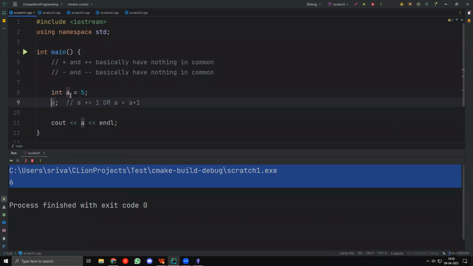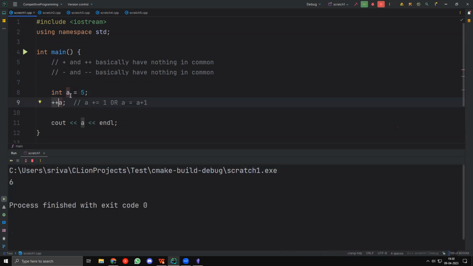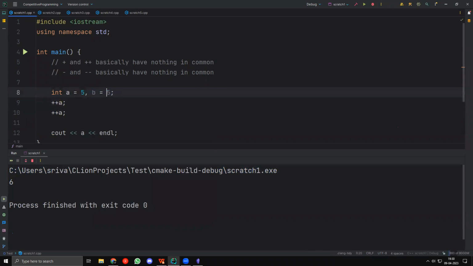Similarly, I can take ++a. This will also give me 6. So a++ is valid, ++a is also valid. But there is actually a difference between them. You are right, Arun Kumar. So if I take ++a, this is actually called, let me take another variable b equal to 5, and let me do b++. This is called pre-increment. And this is called post-increment. This is called pre-increment because I'm increasing this first. And then post-increment is because I'm increasing this next, right?